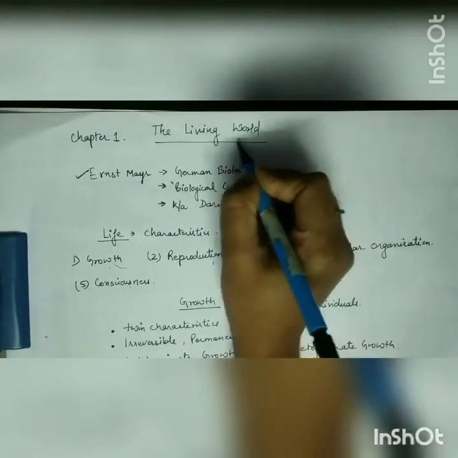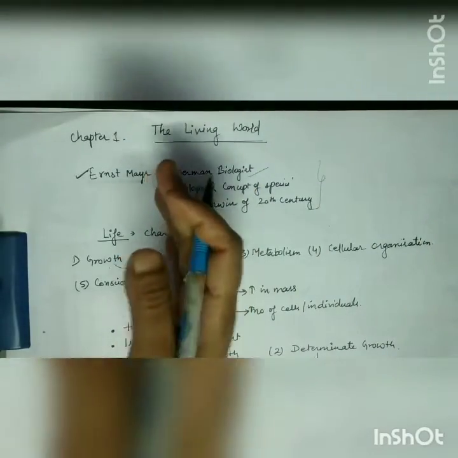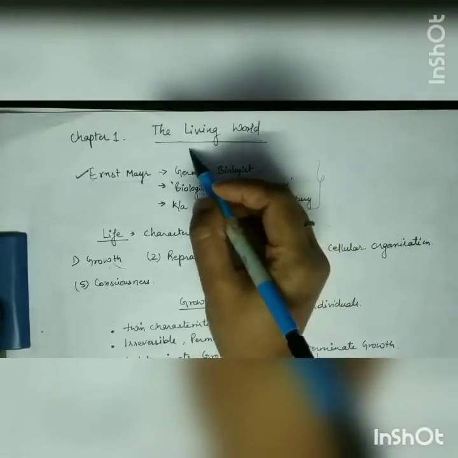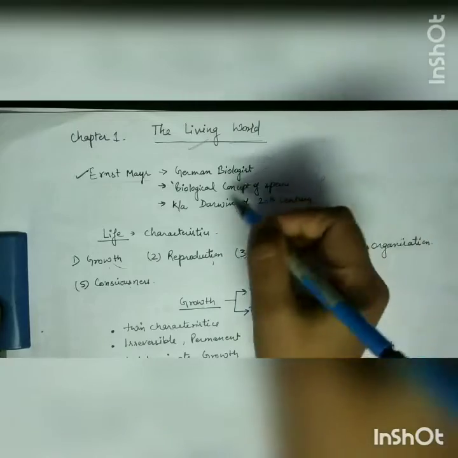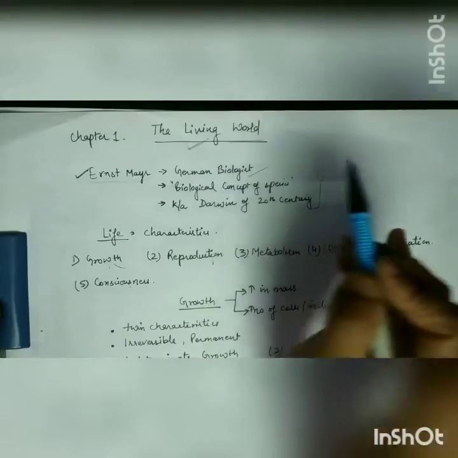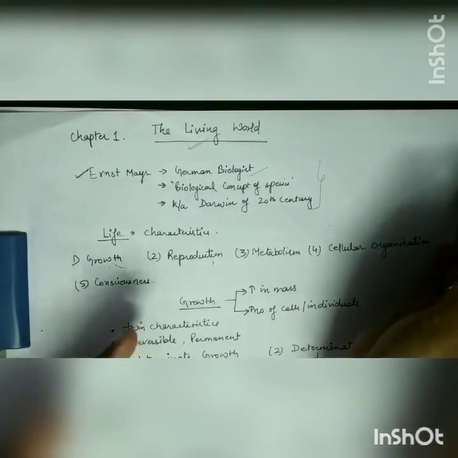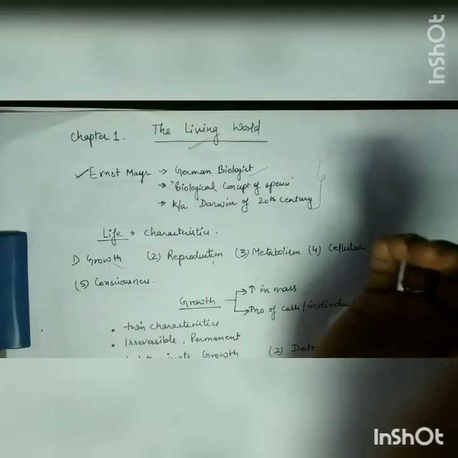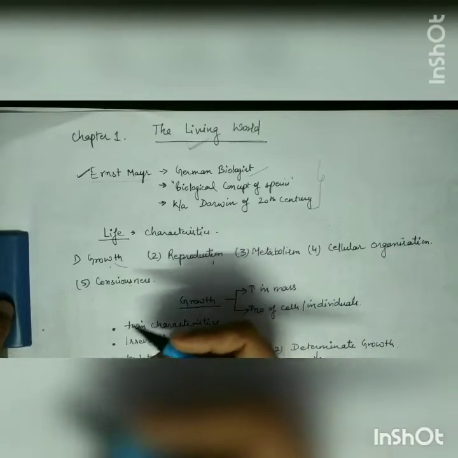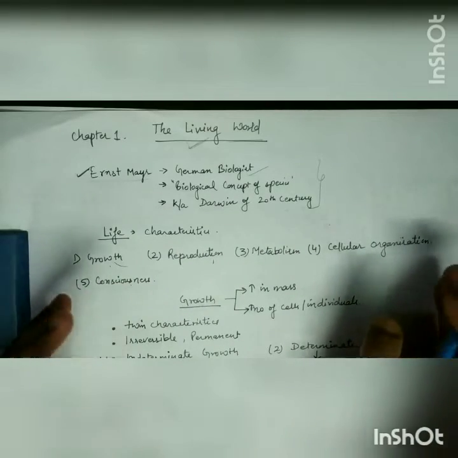Then we will start with the characteristics of life. We are talking about the world. In this world, some living objects are there and some non-living objects are also there. But as the chapter name is living, we will study everything that happens in the living part. So how can you differentiate between living and non-living? Because both are present in this world. There are some characteristics on the basis of which we can say life is present in living organisms and life is not present in non-living objects.